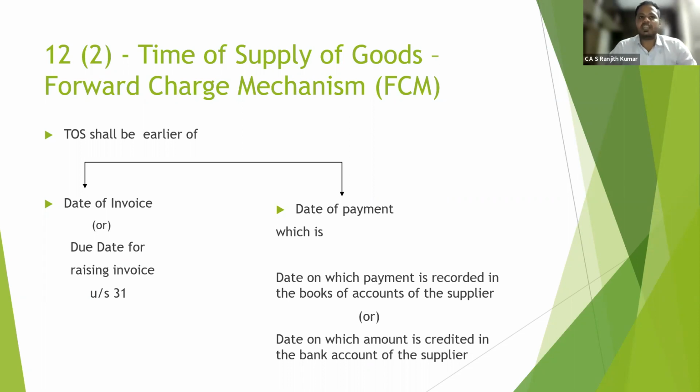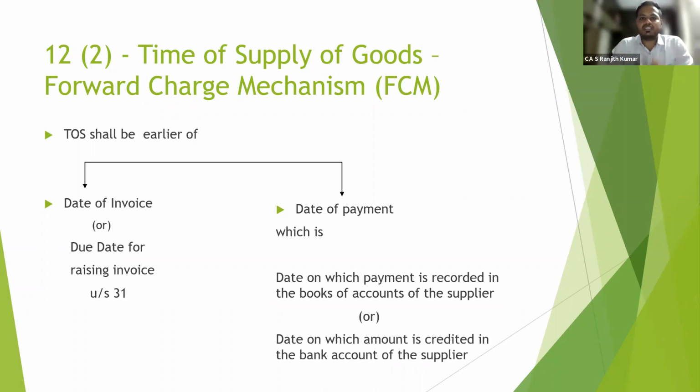Suppose I'm hungry and I'm going to a hotel. I ordered one biryani, he has given the biryani to me and I had it. Subsequently he has given the bill of supply or the invoice, against which I made the payment.